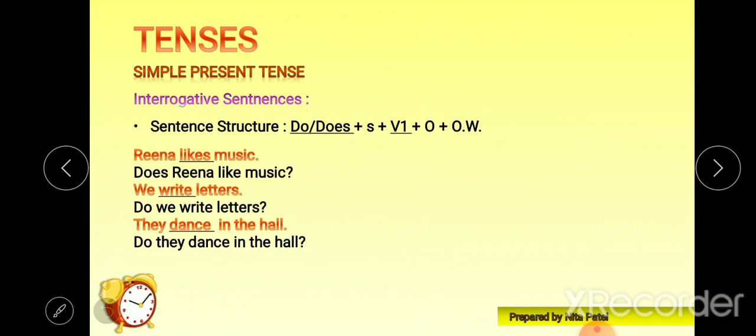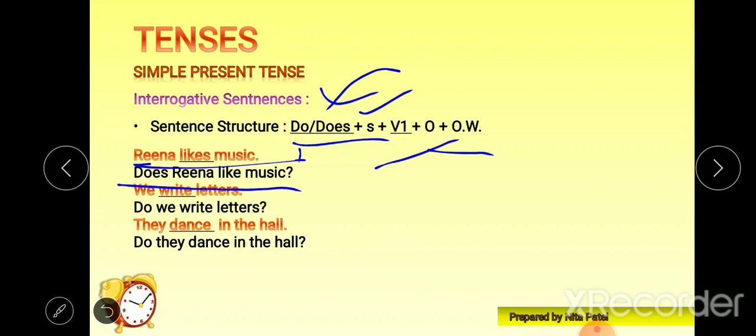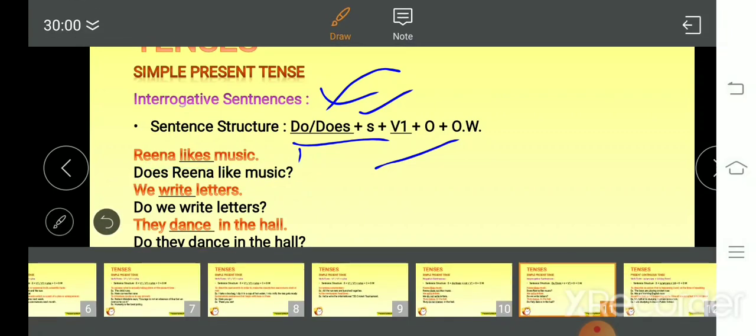Interrogative sentences. The same thing is going to apply here. We have to put do or does at the beginning of the sentence, and the rest of the things get pushed back. After do or does, it is the same: V1, object, and so on. Reena likes music. Does Reena like music? So we put do or does at the beginning, and the rest of the sentence remains. Look at the sequence of the sentence. Does Reena like music?